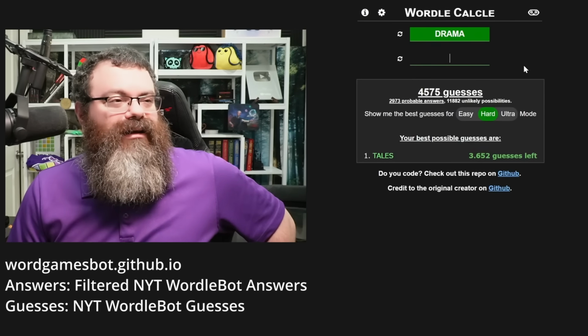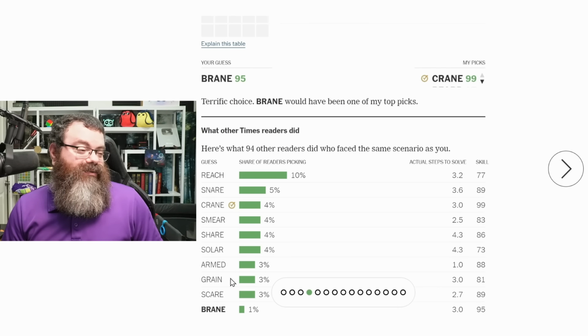This is our screenshot. Okay, save this as drama. All right. Give me a 95 skill, 33 luck. So how many start with party? 94. Reach being the most common. I am not the only one who did brain, interestingly. Crane would just have been better, probably. Reach is interesting. Okay, snare, crane, smear, share, solar, armed, grain, and scare.